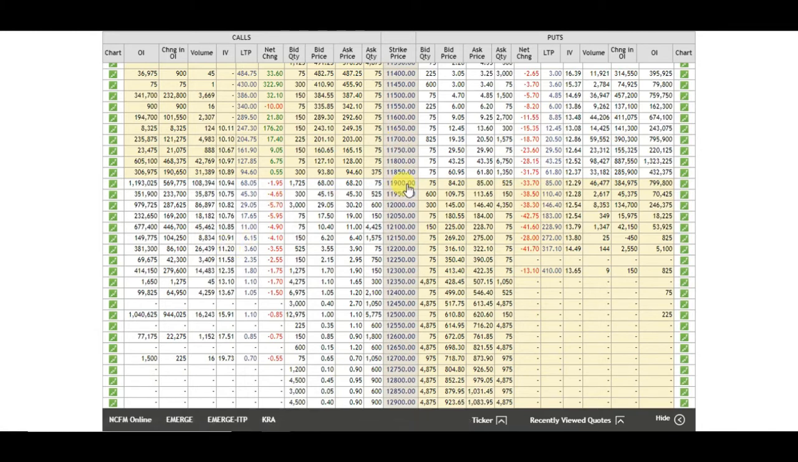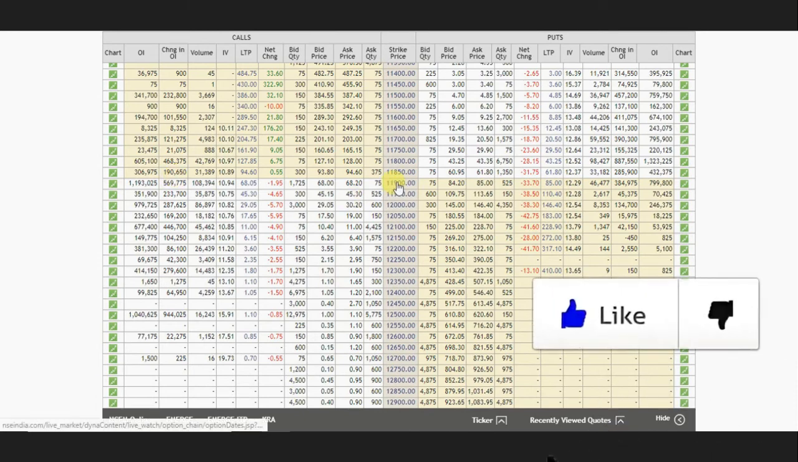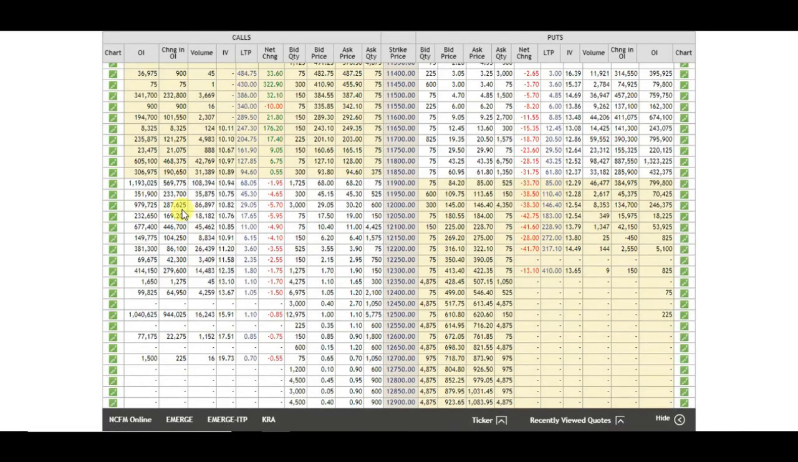If we see strike price 11,900, we can see the net change is minus 1.9, the cumulative open interest is almost 11 lakh contracts, and the change in open interest is 5.6 lakh contracts. As the net change is minus 1.9, it means the call writers or call sellers sold the contracts at strike price 11,900. If we see further up at strike price 12,000, we can see the change in open interest is 2.8 lakh contracts, and the cumulative open interest is 9.7 lakh contracts.